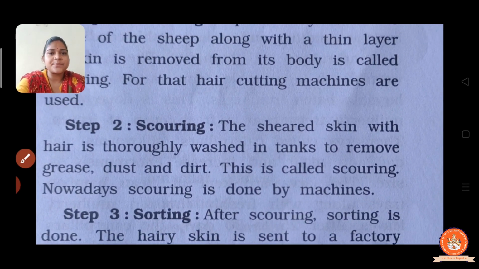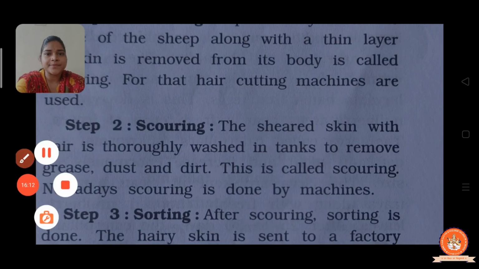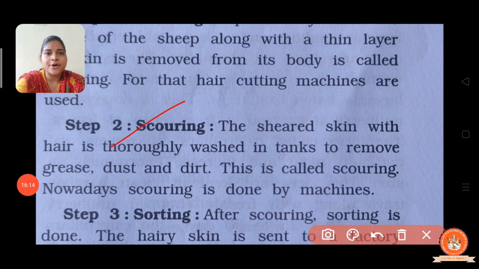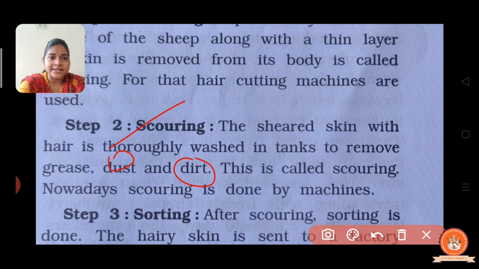Now the next step is scouring. Scouring means the sheared skin with hair is thoroughly washed in a tank to remove grease, dust and dirt. This is called scouring, and nowadays scouring is done by machine, right?